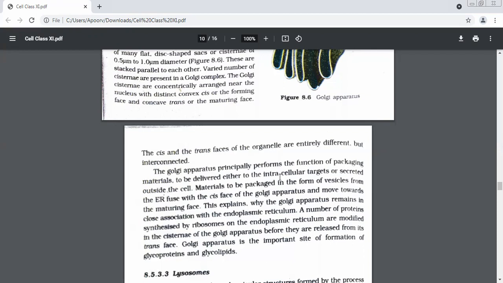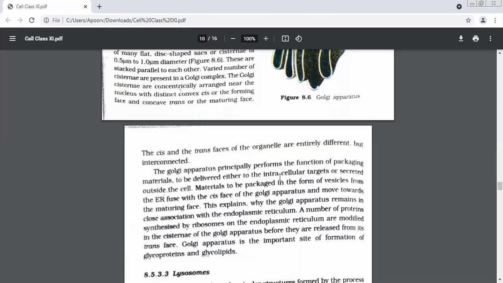From the ER, in the form of small bags, vesicles. This material has to be stored in the Golgi because Golgi is a storing place and a transporting place. So where is it stored? Golgi apparatus.